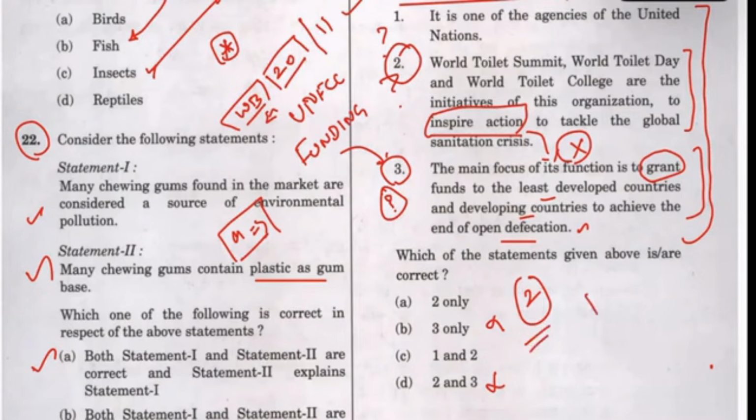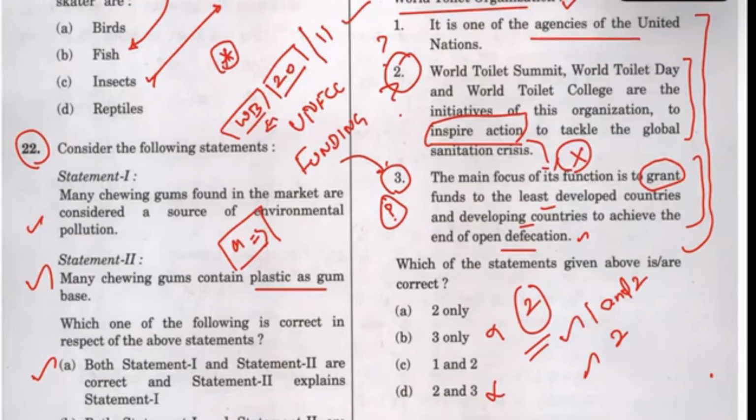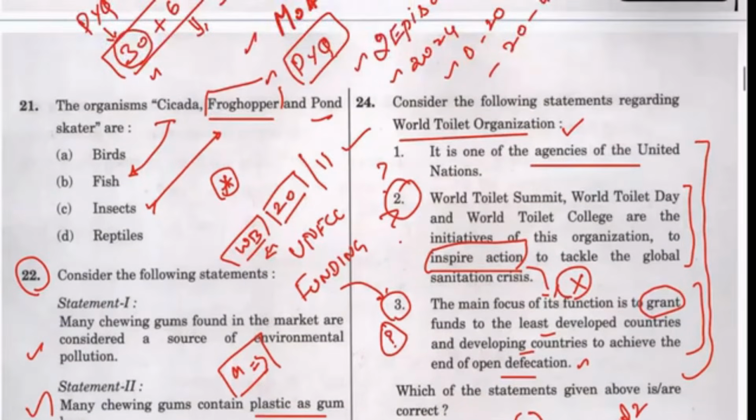But one and two, this I am not sure. One of the agencies, this I should have checked before going into the examination hall. I should check all the UN organizations. See, UN based organization questions are definitely there in UPSC.